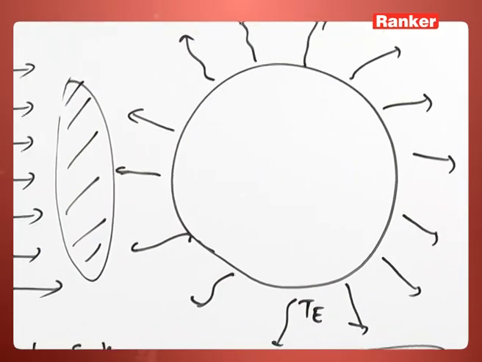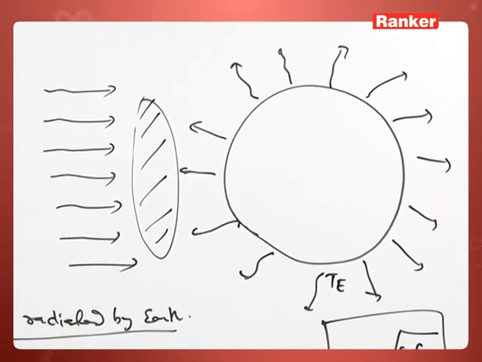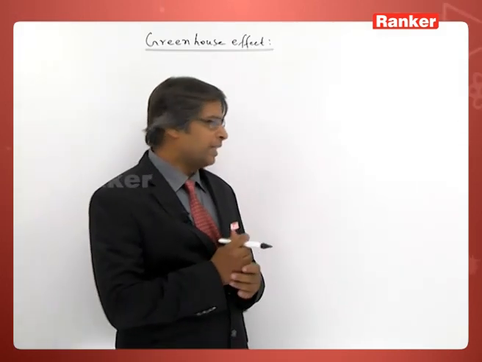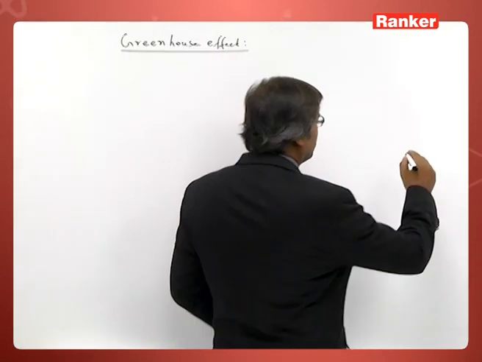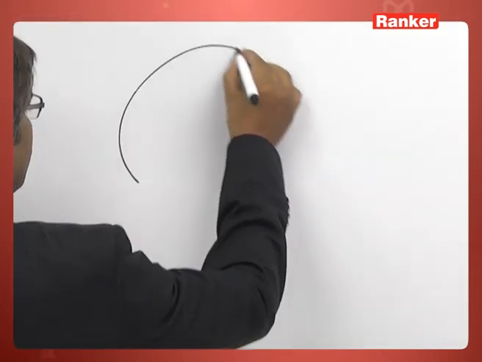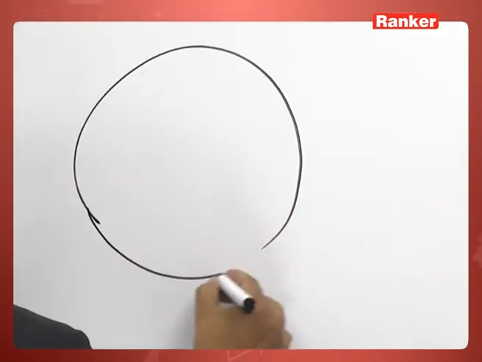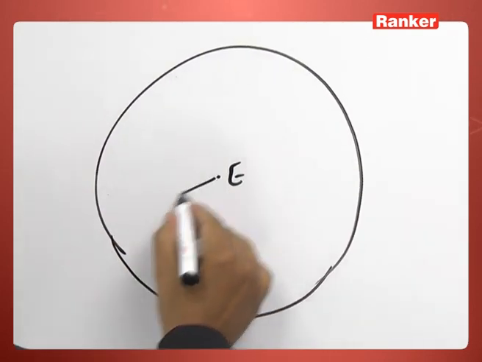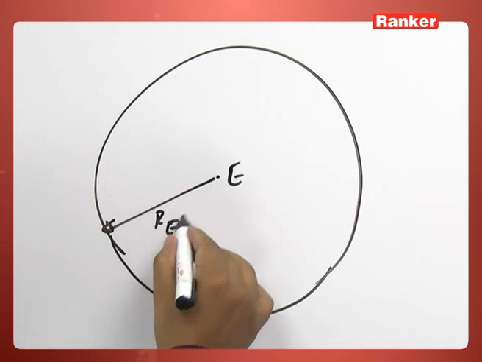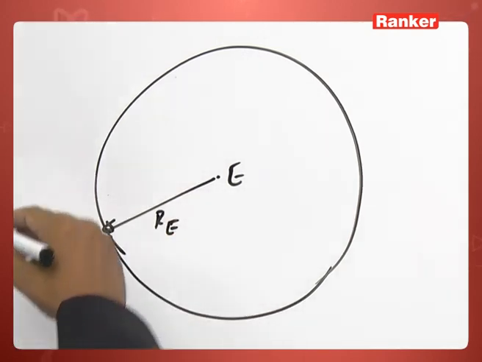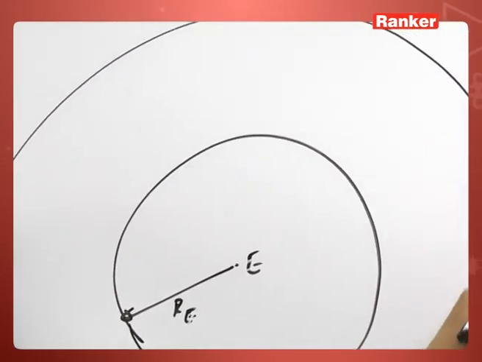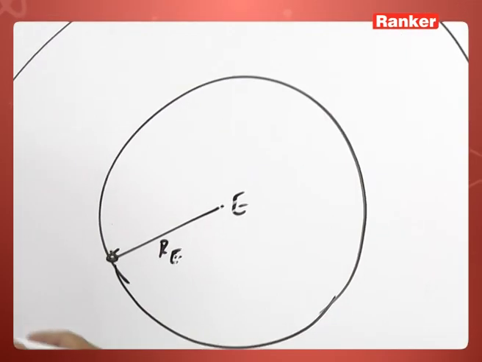Now, let us see the role of the atmosphere. So, this is the earth and its radius is RE. Let us exaggerate the diagram. This earth is surrounded by an atmosphere.